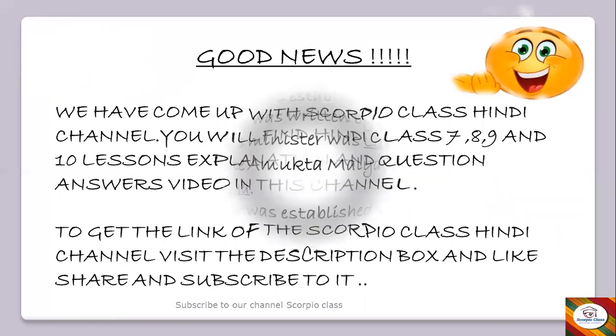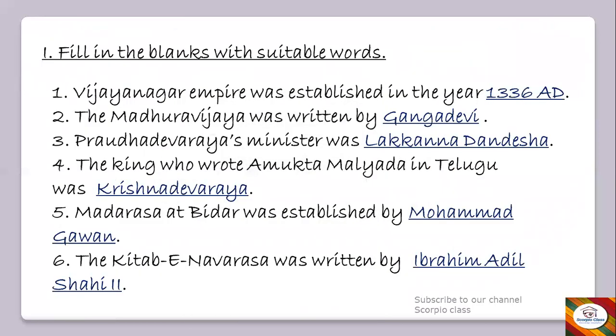So let's move ahead and discuss the question and answers and fill in the blanks of this chapter. So very first, fill in the blanks with suitable words. First one is, Vijayanagara Empire was established in the year dash. It was 1336 AD. Okay, second, the Madhura Vijaya was written by dash.